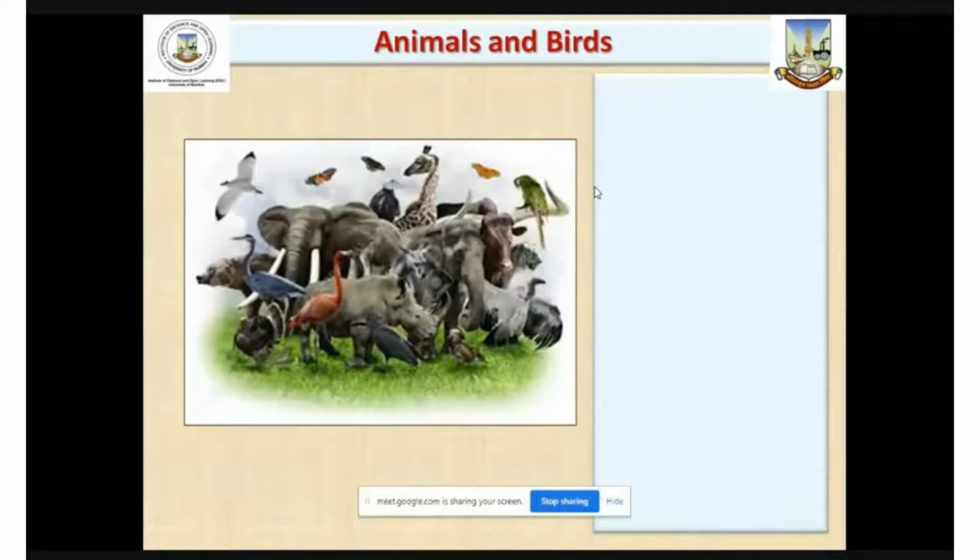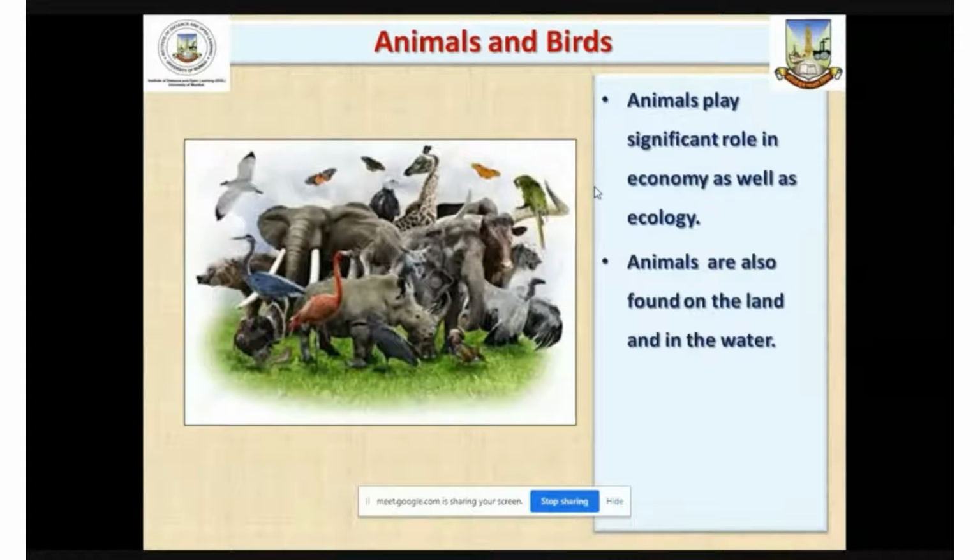natural resources. Besides natural vegetation, we have different types of animals and birds which are found in different parts of the world. Animals play significant role in the economy because various products, may it be flesh of animals, may it be various other, teeth of animals are also considered to be economically important because they are used to produce different artifacts, and all.